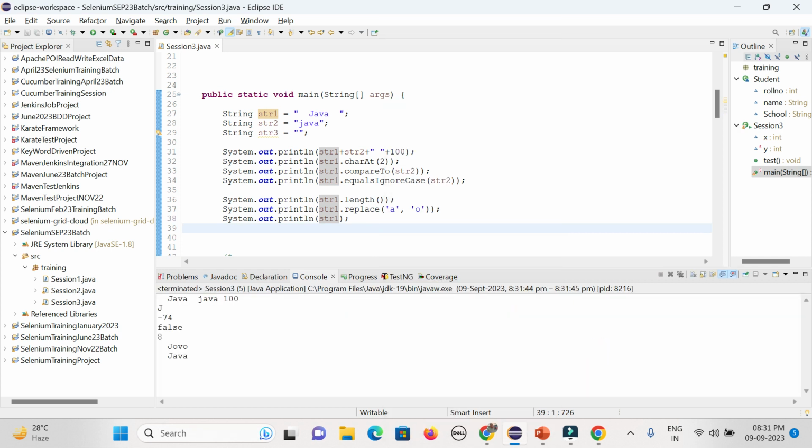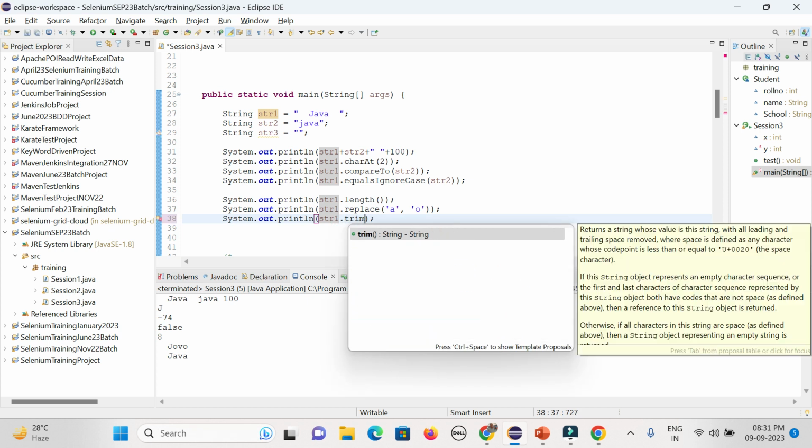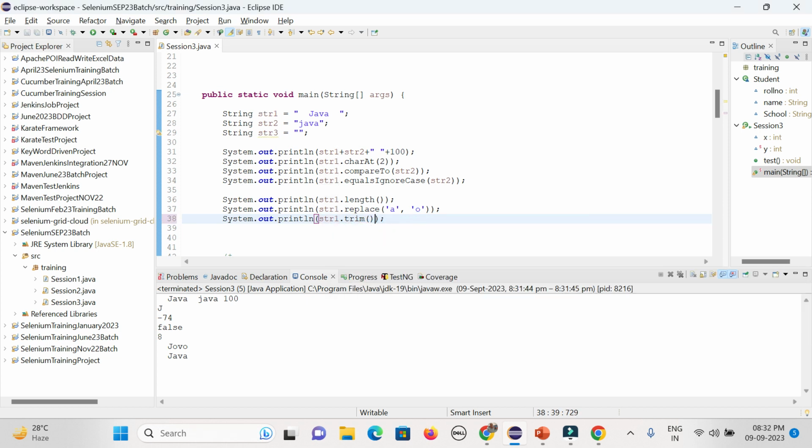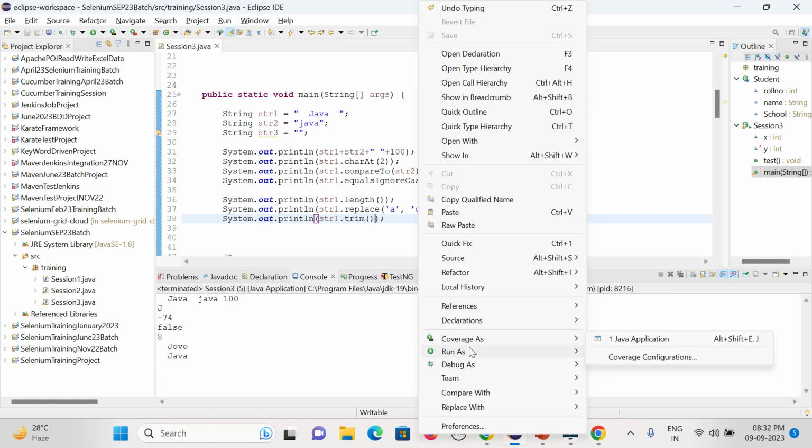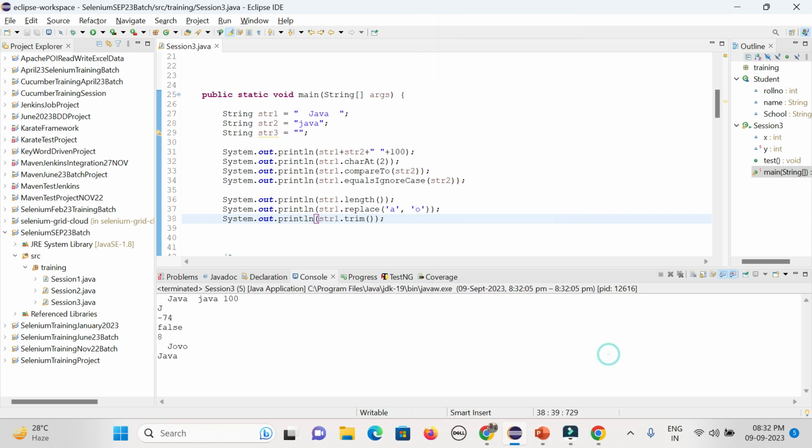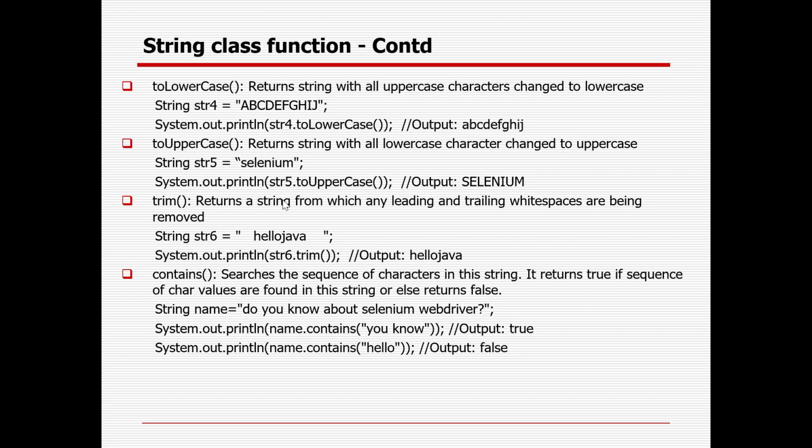Then there is a method available called trim, so that it will ignore the spaces. You could see here spaces are there at the leading and at the trailing end also. Now if you simply trim it, only those white spaces will be trimmed, meaning removed. Only the word will come, excluding the spaces, not in the middle, but only the leading and trailing spaces. Okay, that is the way you can use trim.